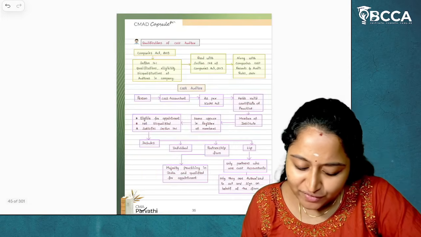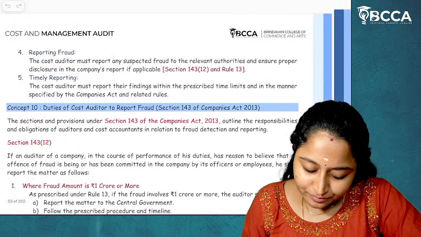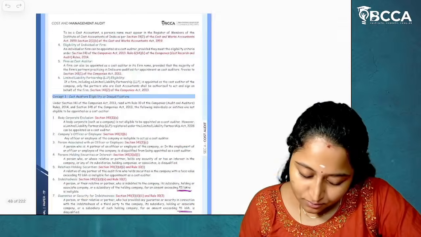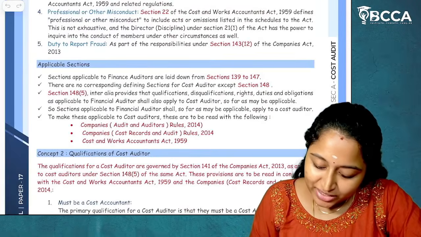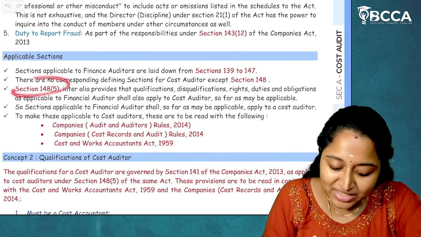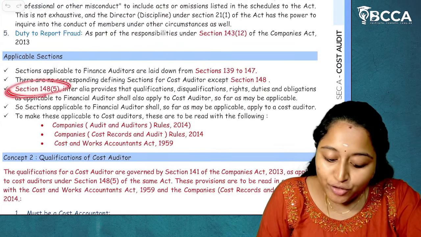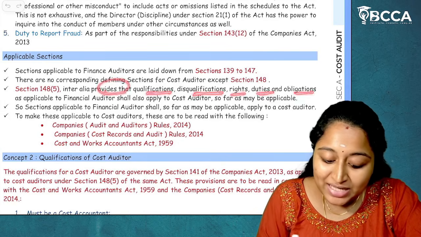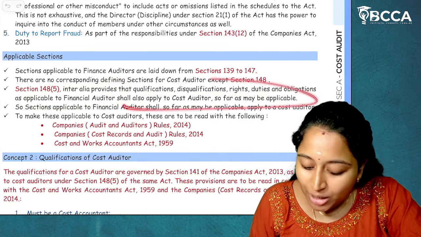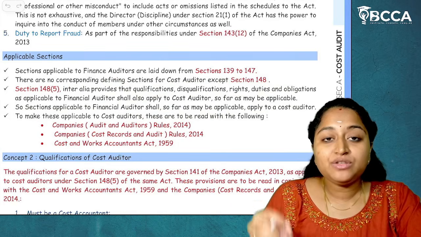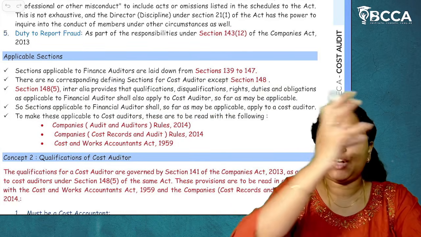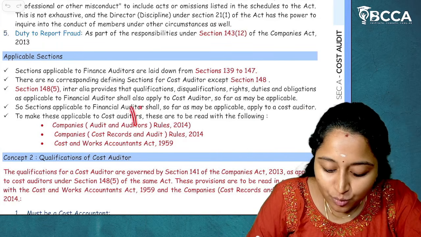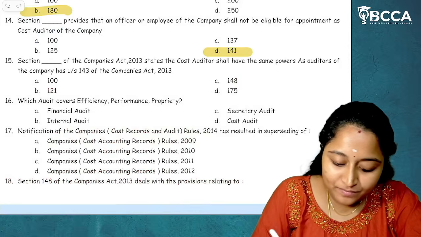In the introduction of this entire unit, I have given Section 148 subsection 5. Section 148 subsection 5 provides that qualifications, disqualifications, rights, duties and obligations as applicable to the financial auditor will equally be applicable to a cost auditor. This has been given by Section 148 subsection 5. I hope it is clear.